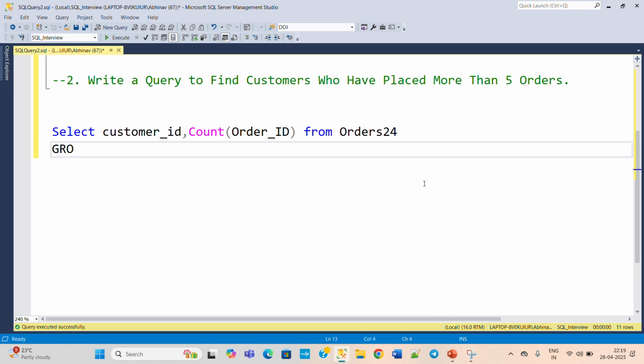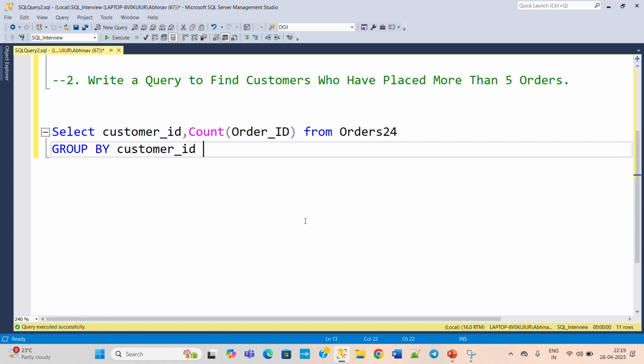Okay, now group by customer ID. Copy this and paste it here. The last thing we need to do is filter where the count is more than 5. For this we can't use the where clause, because with an aggregate function we need to use the having clause.